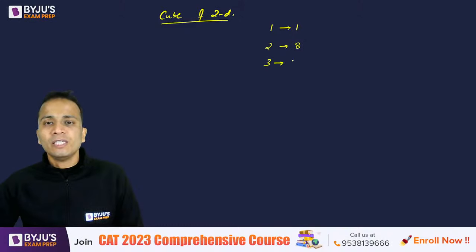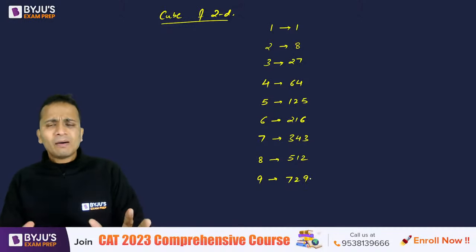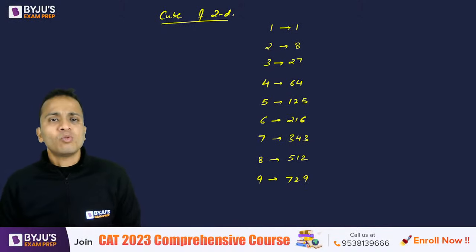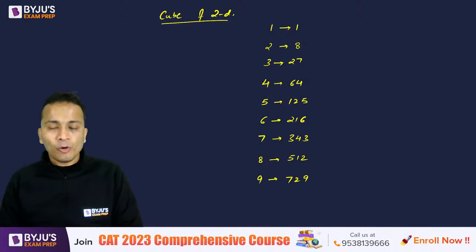The cube of 3 is 27. 4 cube is 64. The cube of 5 is 125. The cube of 6, 216. 7 cube is 343. The cube of 8 will be 512, and the cube of 9 is 729, right? Yes, only up till the cube of first 9 natural numbers will be required to understand and basically apply this method that I'm going to tell you.